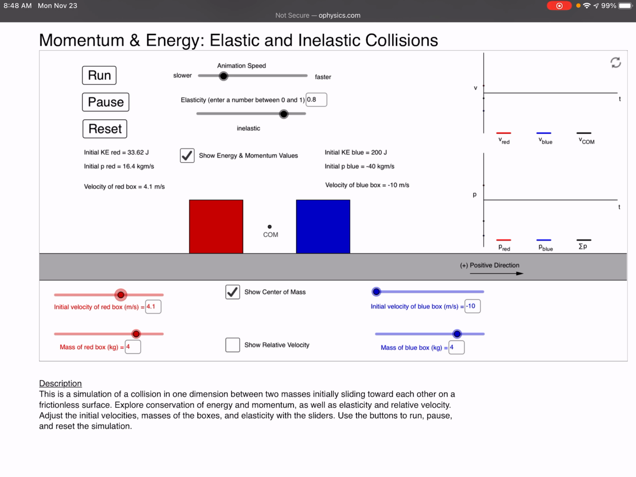And I want you to watch the center of mass as this collision occurs. Maybe we can make it inelastic. Okay, so let's go ahead and run it. Oh, wait. I wanted to make the blue box 0 initial velocity, not -10. Let's keep it simple.